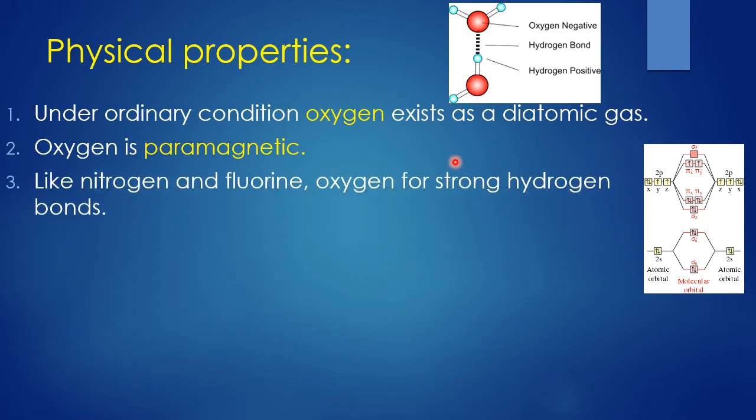Like nitrogen and fluorine, oxygen has strong hydrogen bonds. So oxygen can make a strong hydrogen bond. Look at this, oxygen is highly electronegative, so it joined with two hydrogens and made a water molecule.